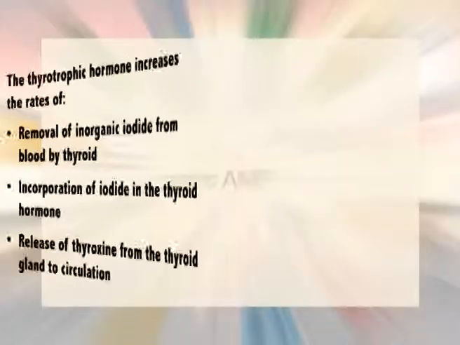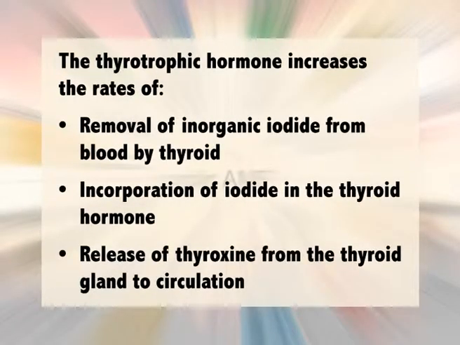In absence of pituitary gland, thyroxine synthesis does not take place and the condition is known as myxedema. The thyrotropic hormone increases the rates of these reactions. First, removal of inorganic iodide from blood by thyroid. Second, incorporation of iodide in the thyroid hormone. Third, release of thyroxine from the thyroid gland to circulation.